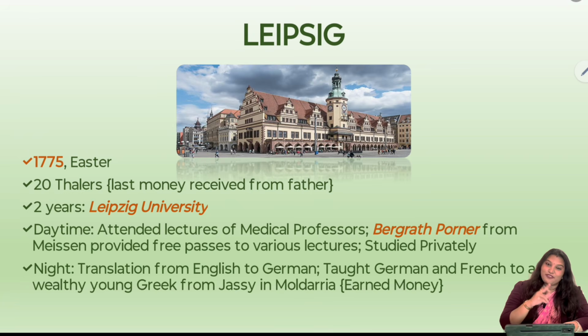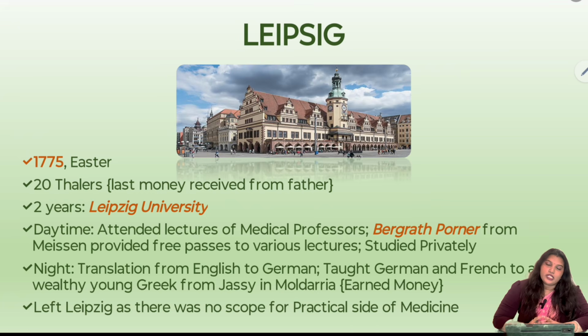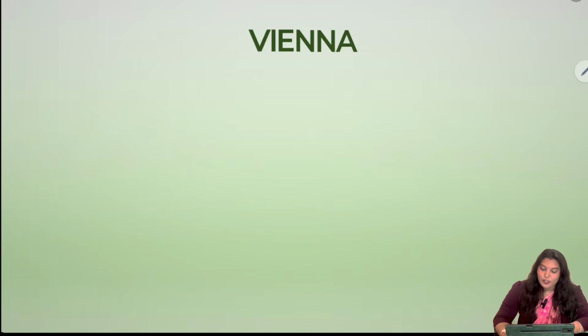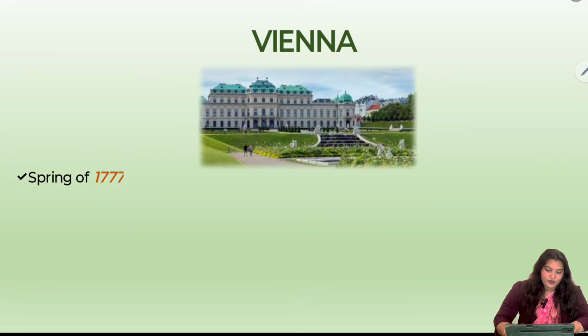He used to translate from English to German, and he taught German and French to a wealthy young Greek from Jassy in Moldavia, and he earned money by doing this. So he started his translation work, and he also taught languages to people. After studying medicine, he left Leipzig as he thought the practice of medicine did not have any scope in Leipzig. So in the spring of 1777 he moves to Vienna.